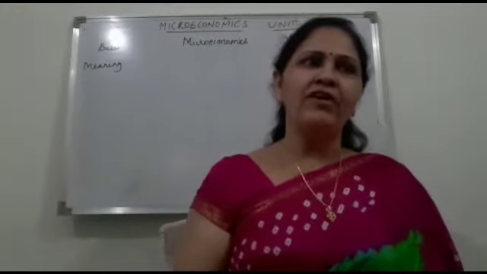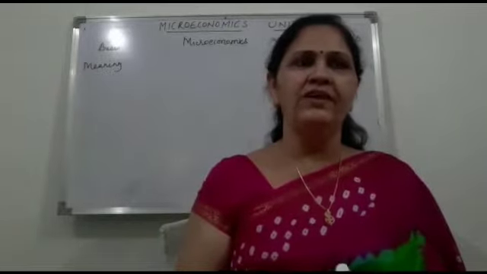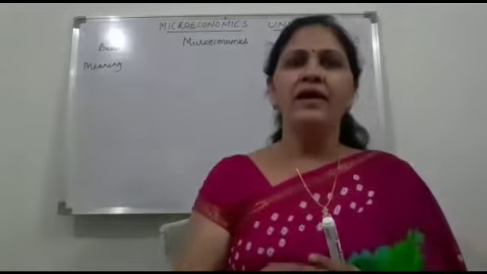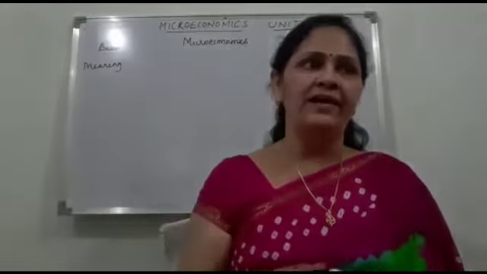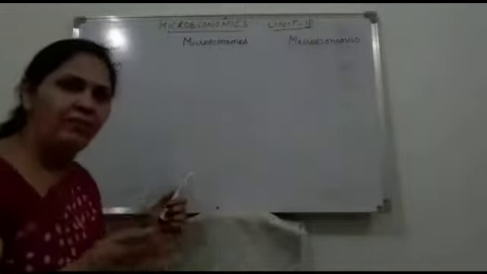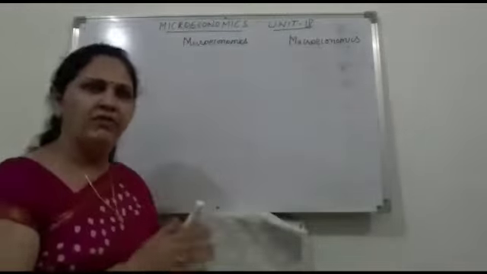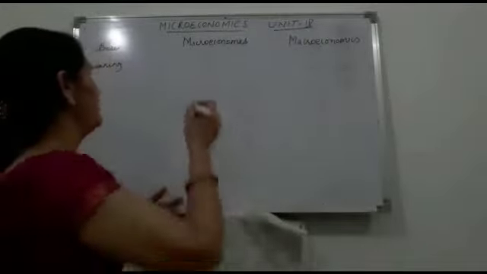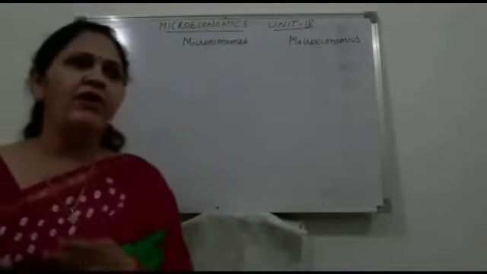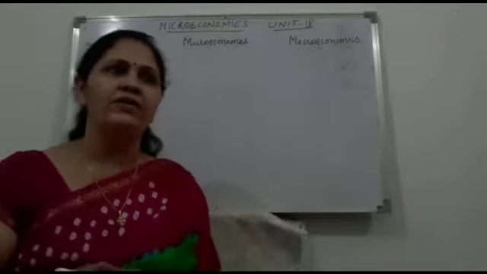Actually, microeconomics is the study of very small units, individual units, but macro studies the economy as a whole, the aggregate. So suppose we want to distinguish between them, you will understand better if I differentiate between microeconomics and macroeconomics. On the first basis, let's take meaning. Microeconomics is the study of individual economic units of an economy.